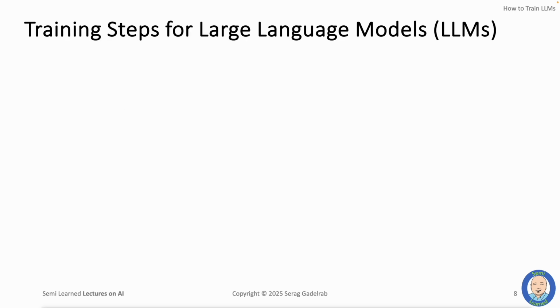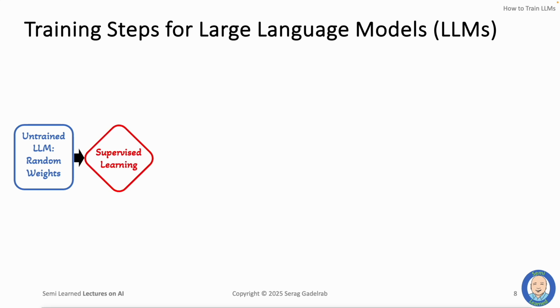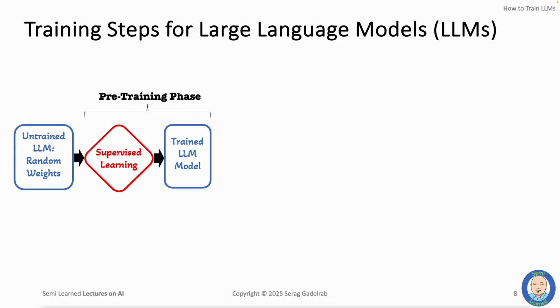And so, to summarize the training process, we start off with an untrained model that has useless random weights, and we apply supervised learning using a wide set of general language inputs to give us a trained LLM. This is the pre-training phase that results in a model that can hallucinate or produce data that humans find unsavory. Next comes the alignment phase to mitigate some of these issues and align the model with human expectations.